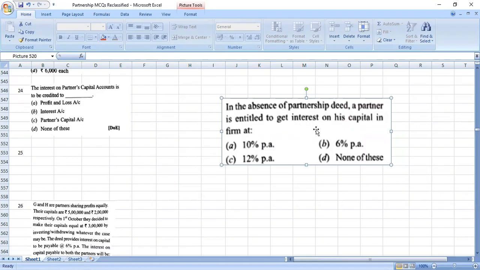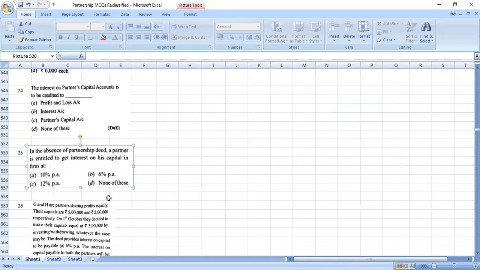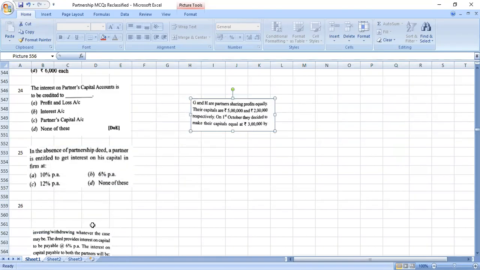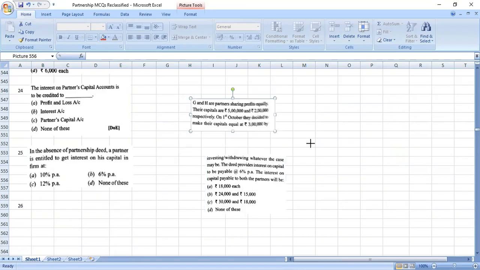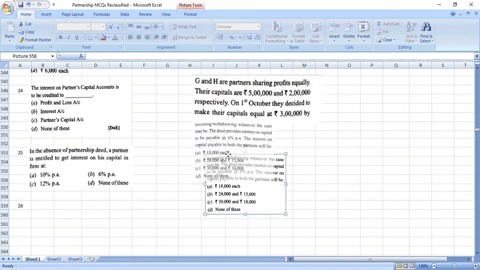Okay. இங்க in the absence of partnership deed, a partner is entitled to get interest on capital at the rate of none of these. No interest on capital. Partnership agreement silent இருந்தா. Okay. We have come to the end of this session. 26th question we are solving.